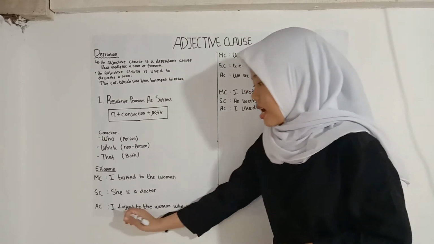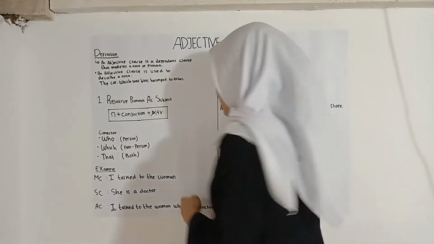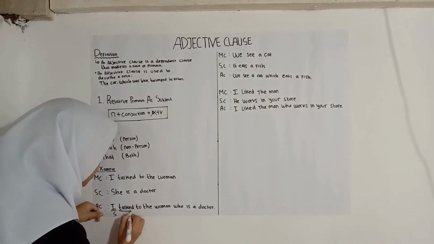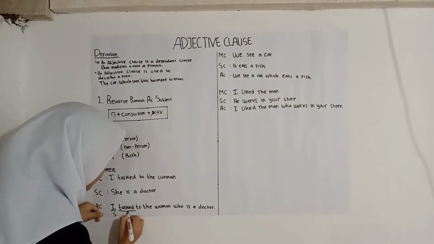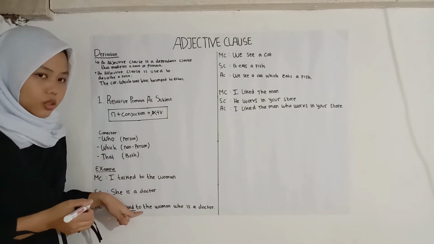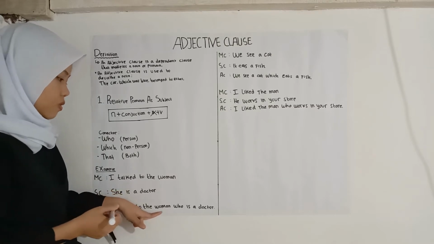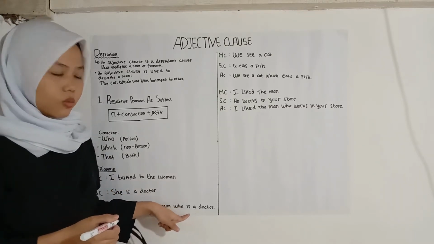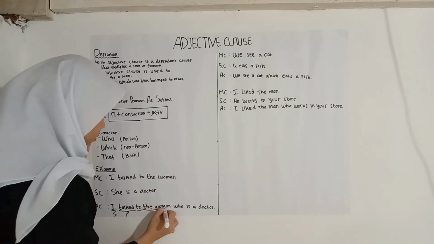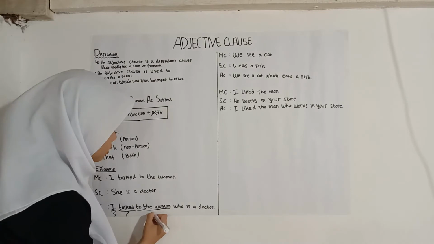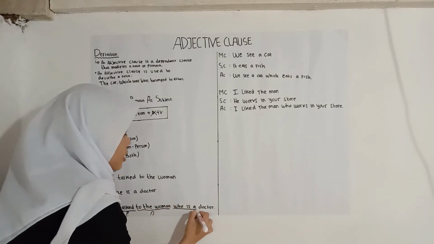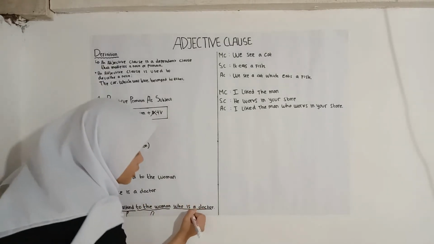Here, I is the subject, talked is the predicate, the woman is the noun, and who is a doctor is the adjective clause.